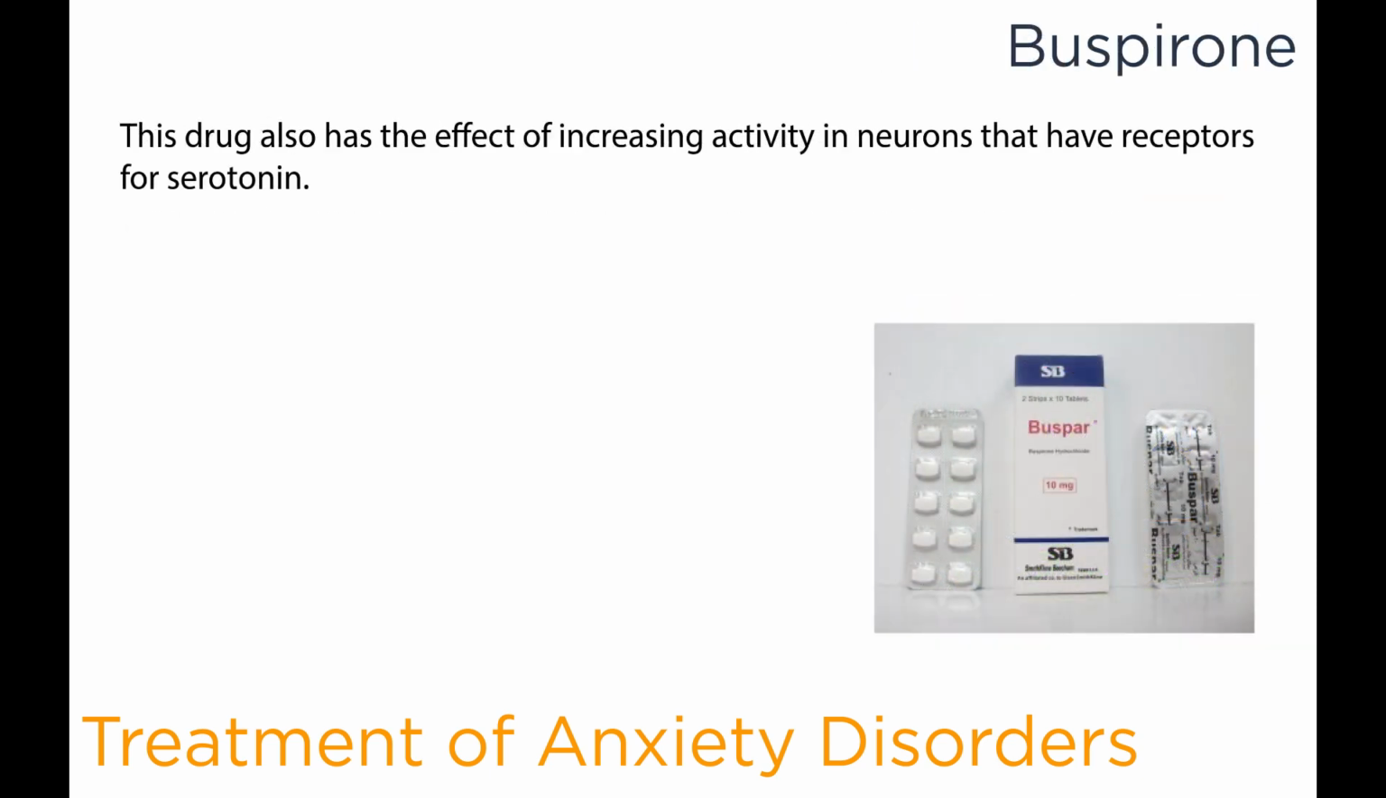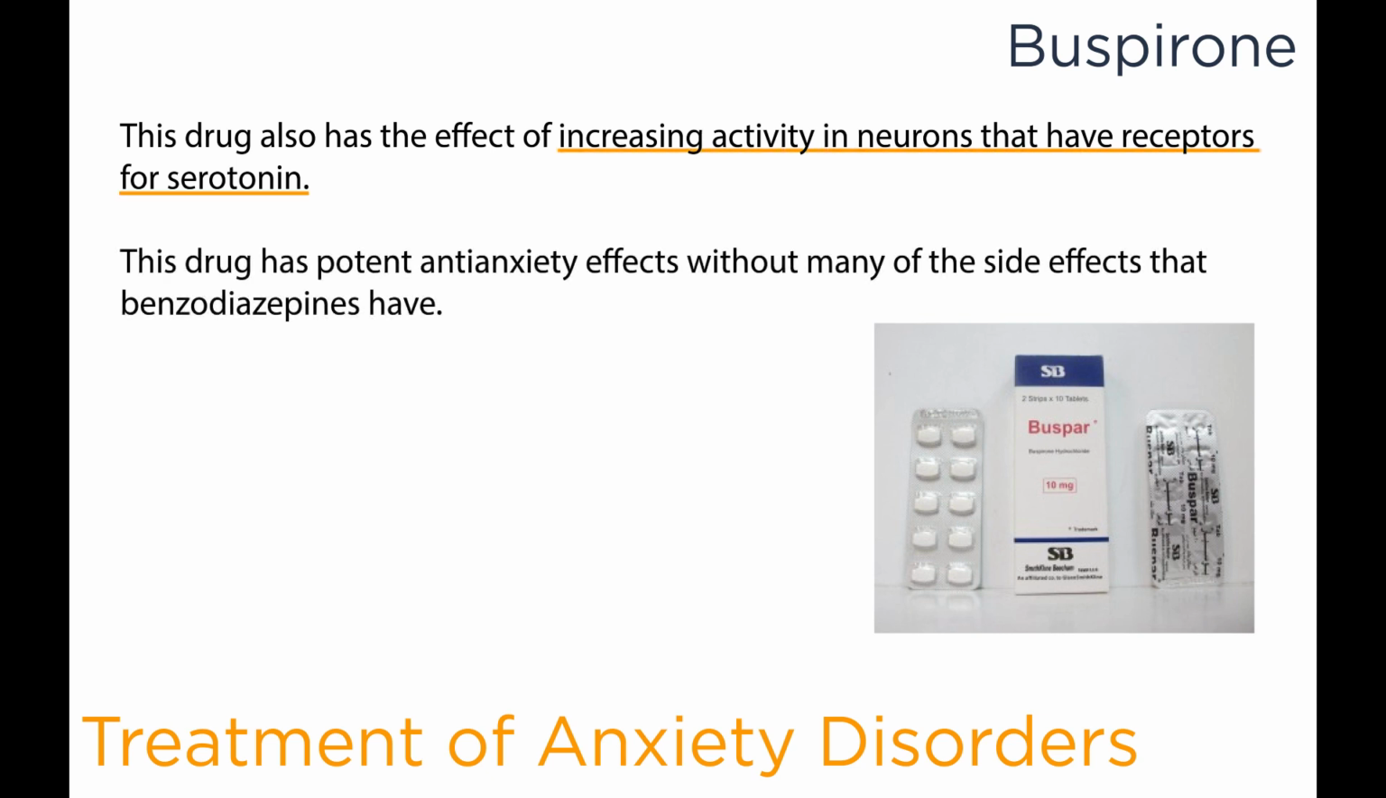Buspirone is a drug that has the effect of increasing activity in neurons that have receptors for serotonin. This drug has potent anti-anxiety effects without many of the side effects that benzodiazepines have. It tends to be marketed under the name of Buspar.